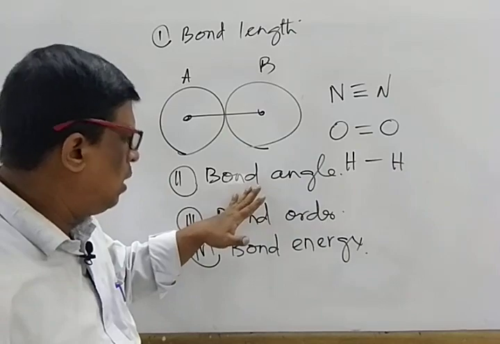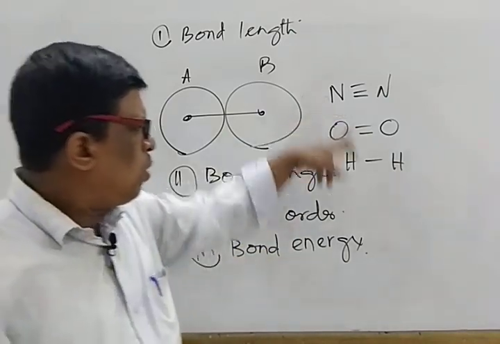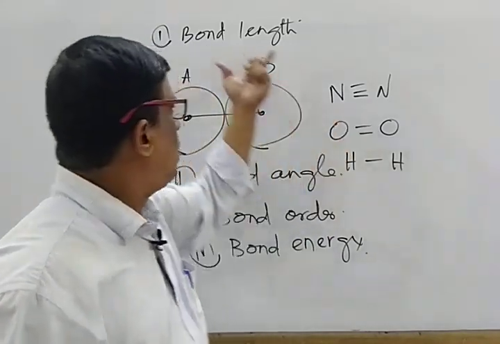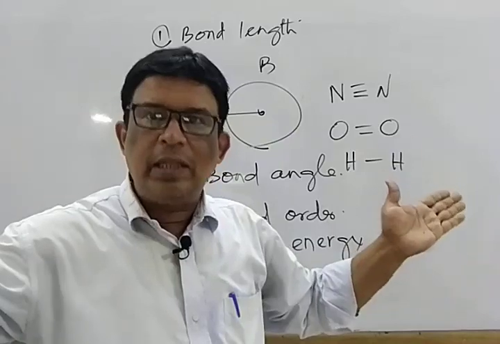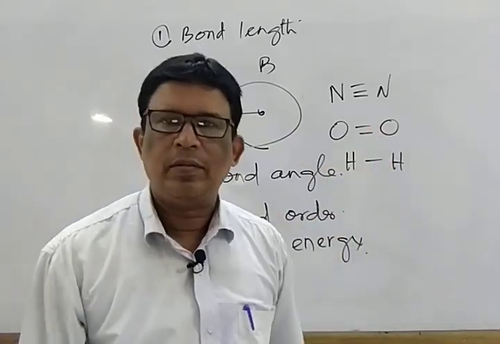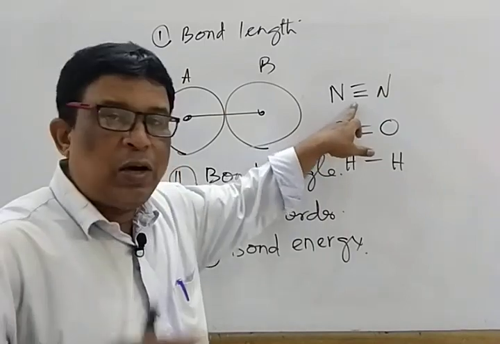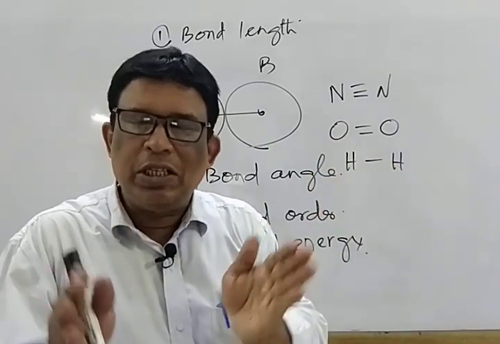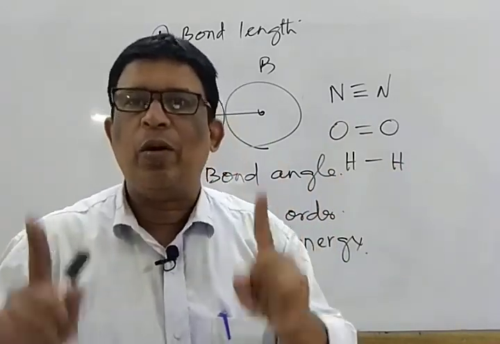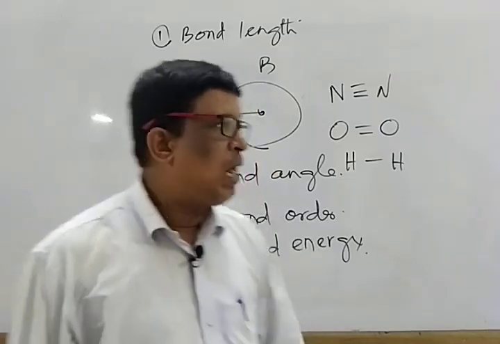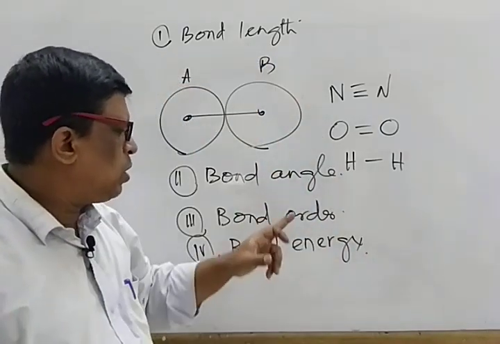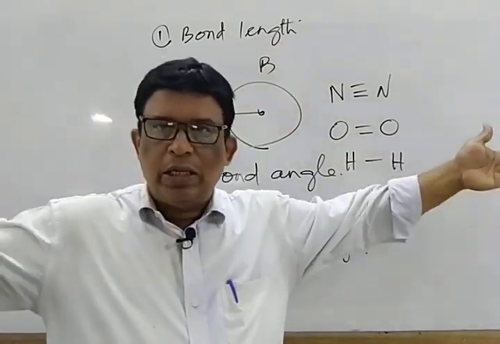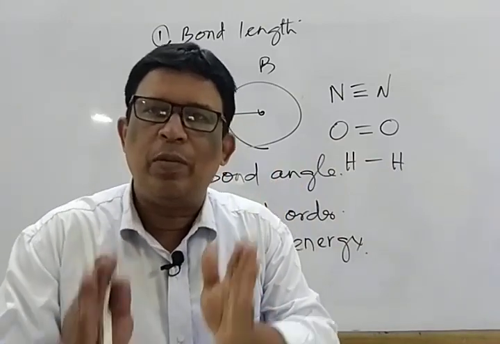Bond length, bond angle, bond order, and bond energy. From this, it is clear that higher is the bond length, lower is the bond strength. Point 2, higher is the bond order, lower is the bond length, and higher is the bond strength. I repeat again, mark that bond length and bond strength are related as: higher is the bond length, lower is the bond strength.